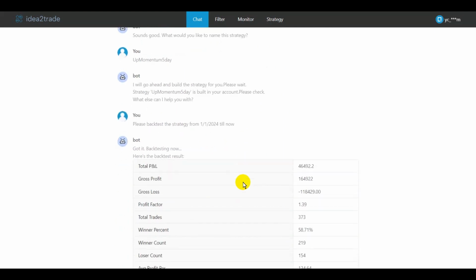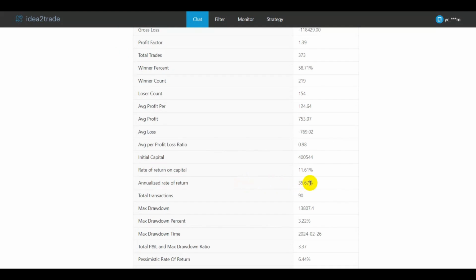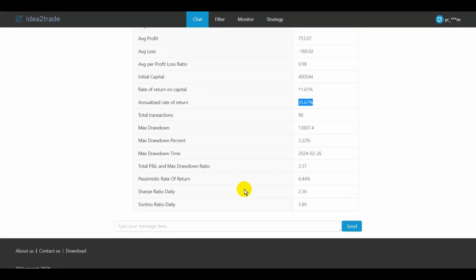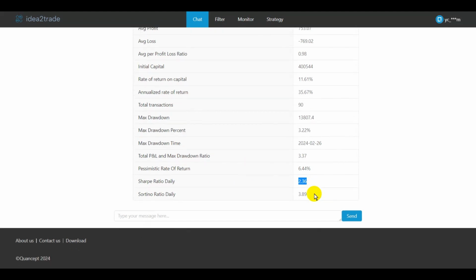Then I wanted to see how the strategy would have performed this year and asked for a backtest. The result came back shortly after, showing a 35% annualized return and a Sharpe ratio of 2.36, which indicates a fairly smooth return. So in just under 10 minutes, I created and backtested a momentum strategy based entirely on my own ideas, all without writing a single line of code. This capability essentially unleashes the wisdom of the average trader.